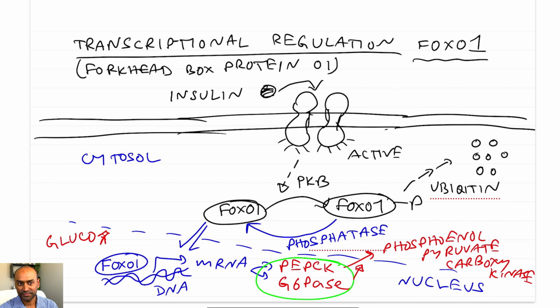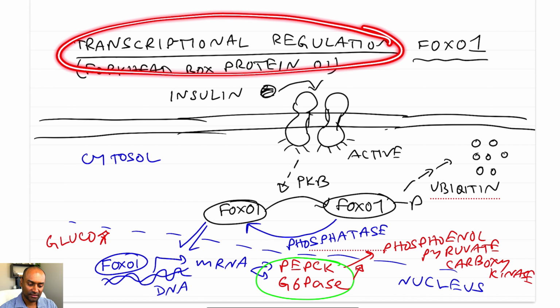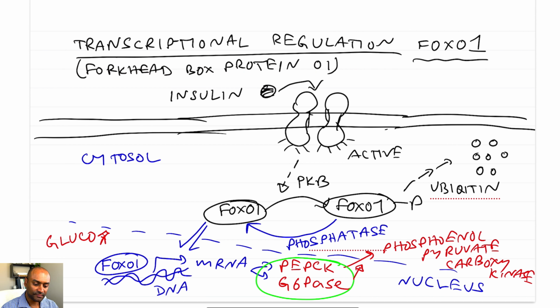It makes total sense. Once the insulin level drops, FOXO1 dephosphorylation will happen by a phosphatase, and then FOXO1 in the dephosphorylated form can enter the nucleus. Once it enters the nucleus, it will bind to the DNA region, which will trigger the synthesis of mRNA, ultimately making PEPCK and G6Pase, which are gluconeogenesis enzymes, so that gluconeogenesis can be upregulated. So that's a transcriptional regulation by which the gluconeogenesis enzymes are upregulated.